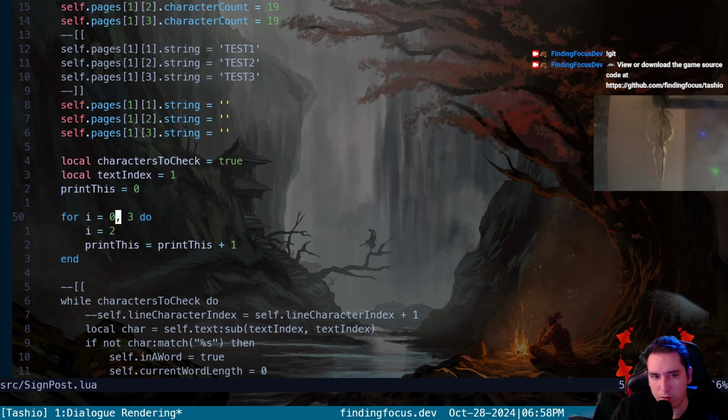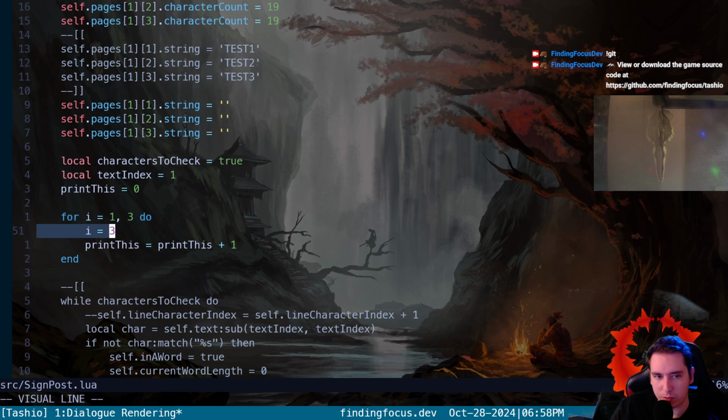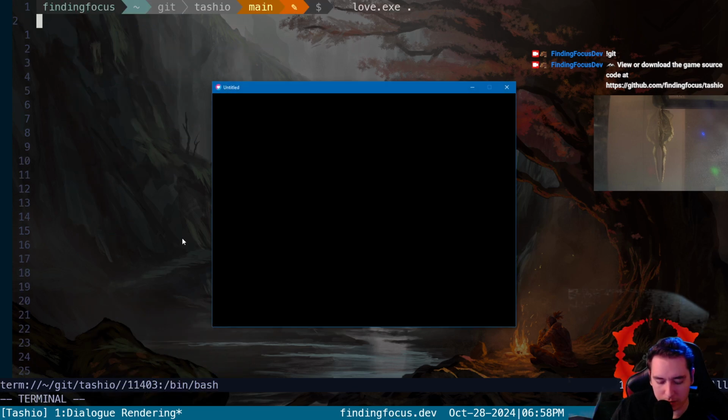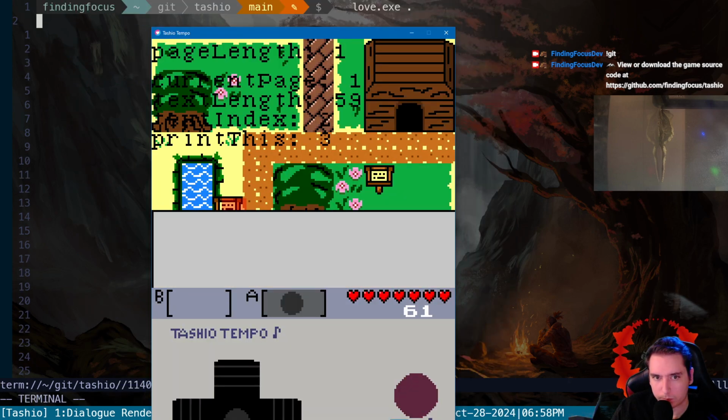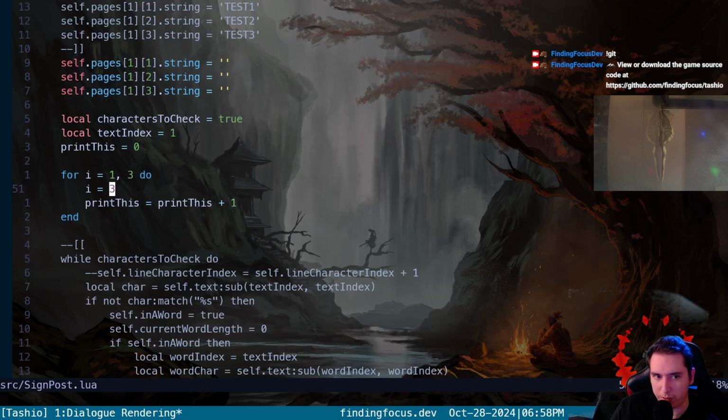Oh, and you know what? If we say for i gets 1, 3, this for loop should run 3 times, but what's actually happening is we're changing the i value to be equal to the limit. So let's see what print this becomes here. Still 3, so it runs 3 times regardless.